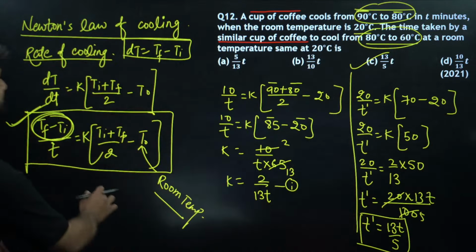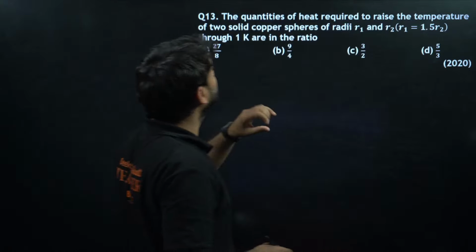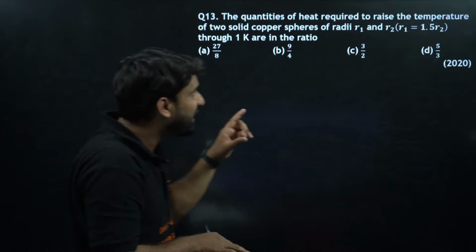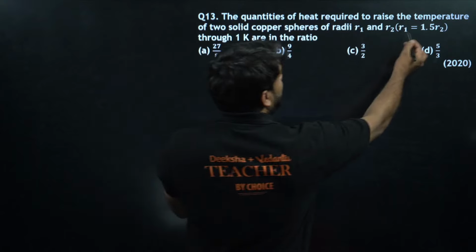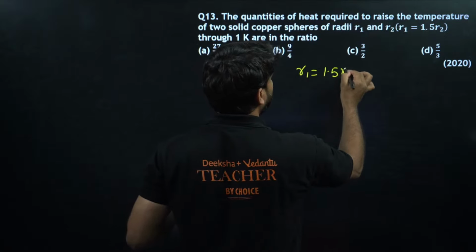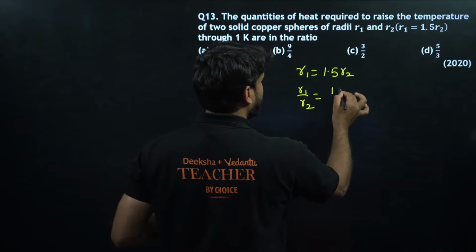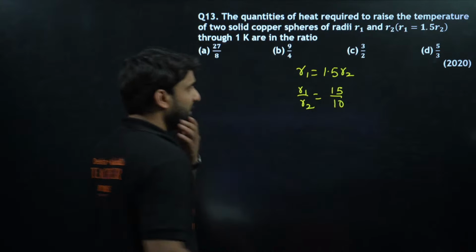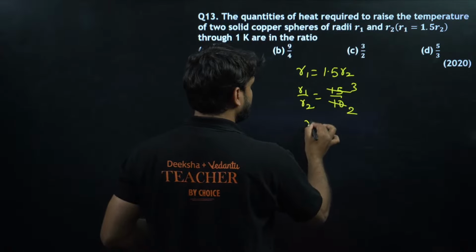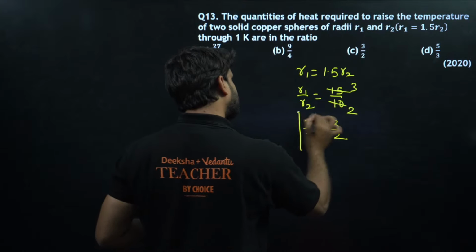Okay, moving to the next question, question number 13. The quantities of heat required to raise the temperature of two solid copper spheres of radius R1 and R2, where R1 is equal to 1.5 R2. We can write R1 divided by R2 is equal to 15 by 10, and 3 5s are 15 and 2 5s are 10. So basically R1 by R2 is 3 by 2.